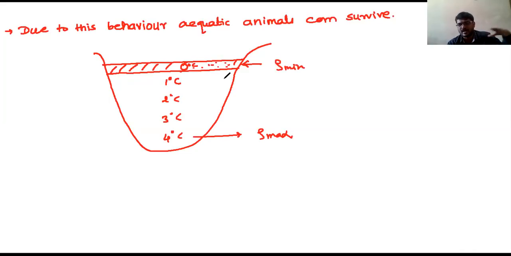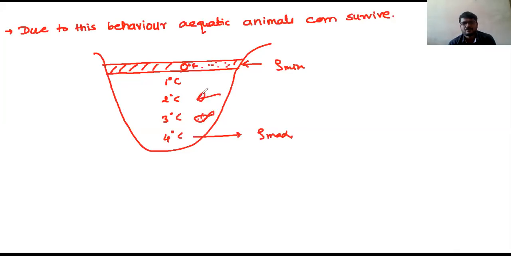That's why it will float, and that's why an ice layer will form on the surface of the lake. Whereas this has more density, that's why it will sink. The water at 4 degrees Celsius will sink down, and hence aquatic animals, fish and all can survive inside the water. Yes or no?